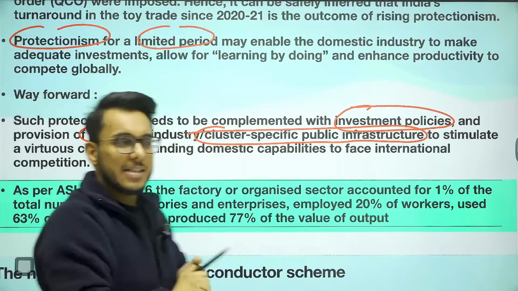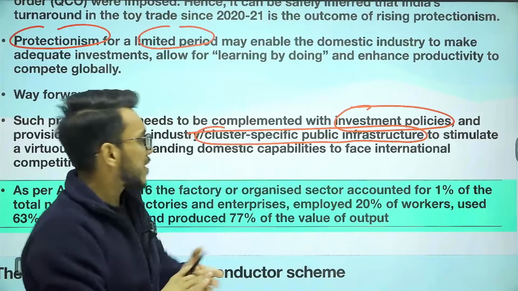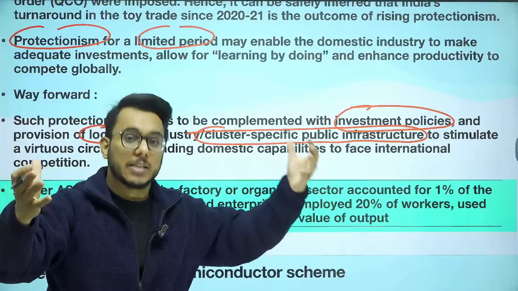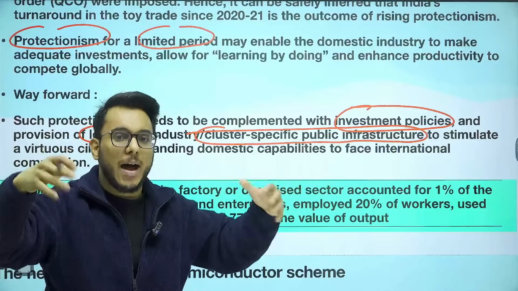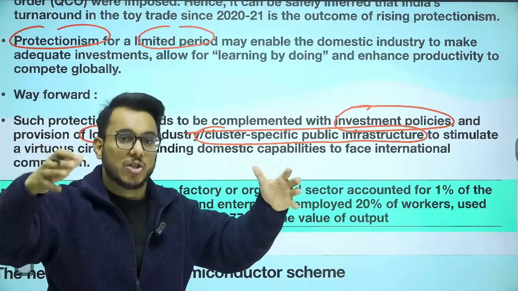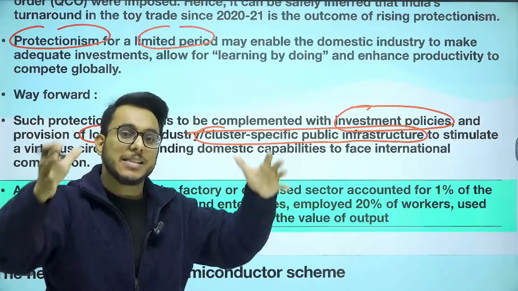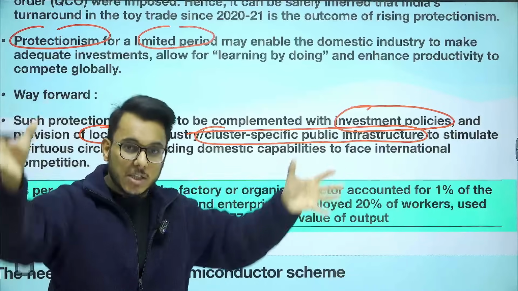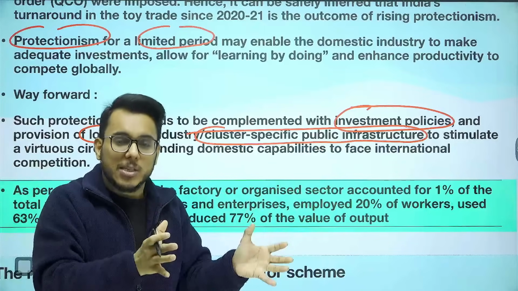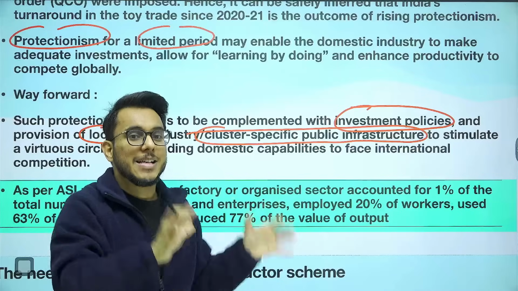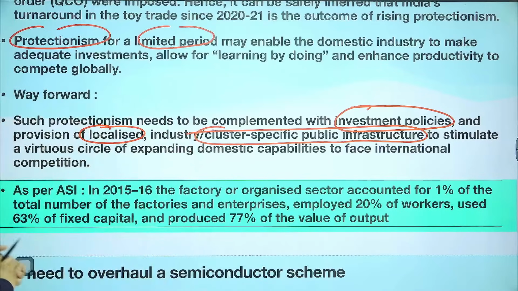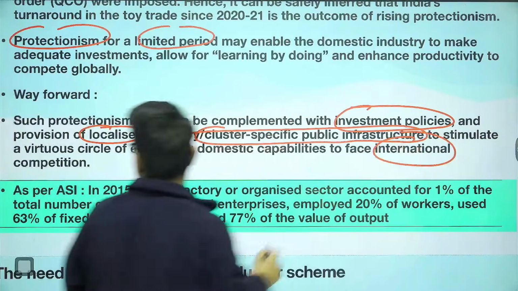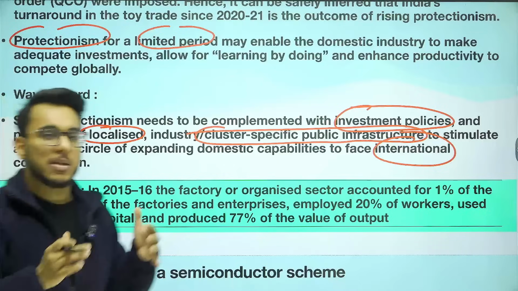So basically guys, what is cluster specific public infrastructure? For example, we have the food parks, we have the textile parks. All the basic infrastructure needed by these units has been provided by the government. In the same way, toy parks, where the industries specifically focusing on manufacturing toys could be deployed. Such kind of facilities have to be provided. Only then will our toy industry be able to face the international competition. So this is something to be done.